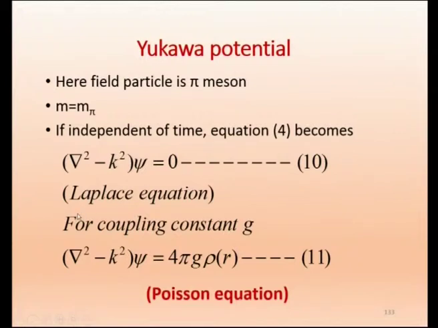Now for some coupling constant, we understand why Yukawa used the word coupling constant. There it was called charge between proton and proton or proton and electron, the Coulomb potential we call as charge.